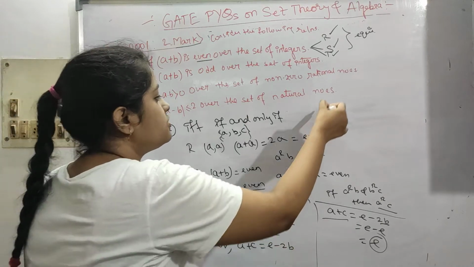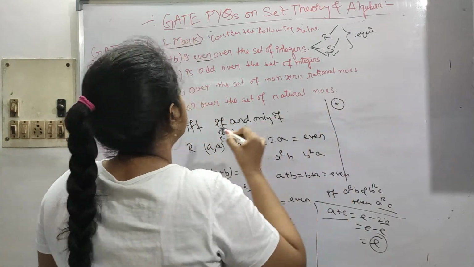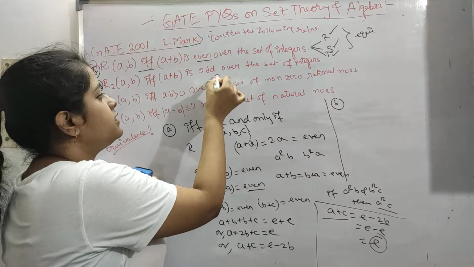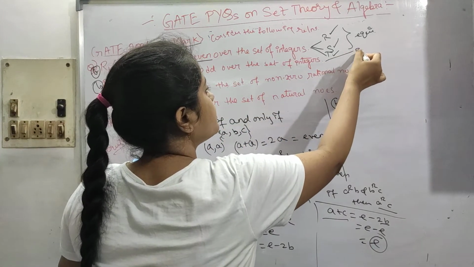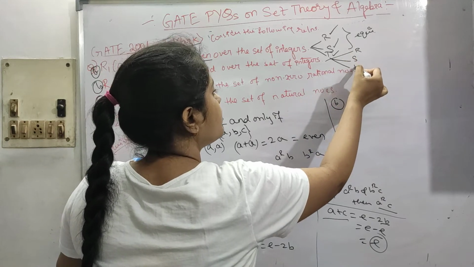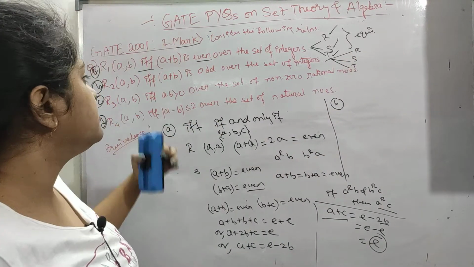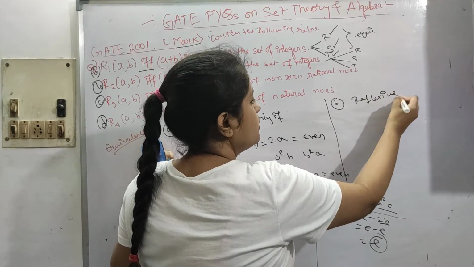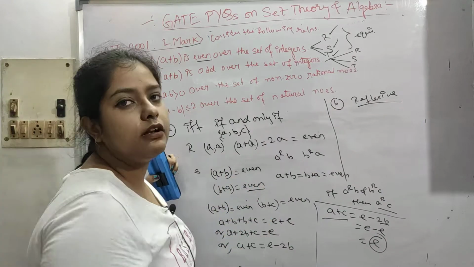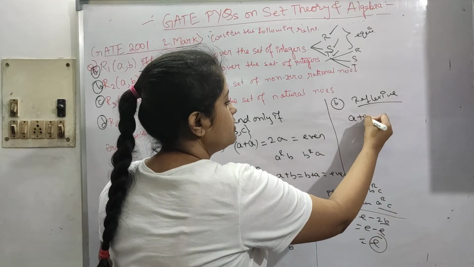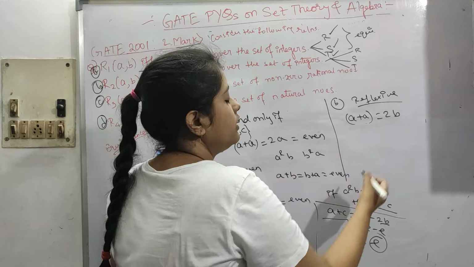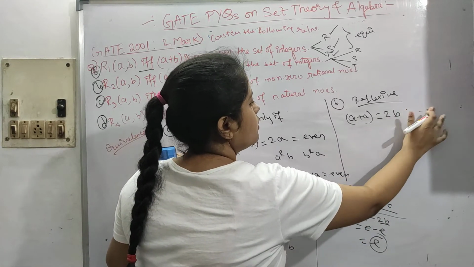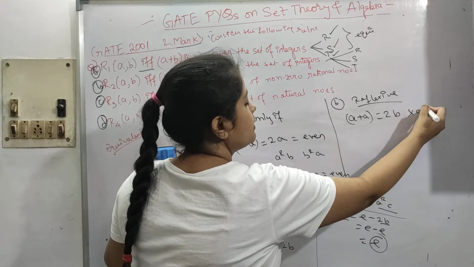Okay, so now let's see option B. Again this R2: (A, B) if and only if A plus B is odd, over the set of integers. So we have to again check reflexive, symmetric and transitive. First is reflexive. If it has to be reflexive, then the diagonal elements have to be present. So A plus A is 2A, so it is not odd.